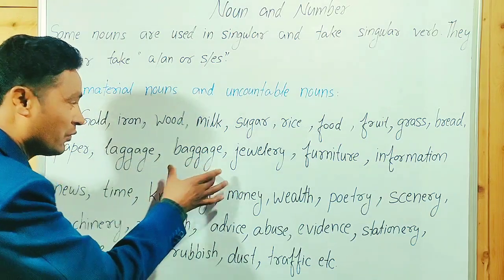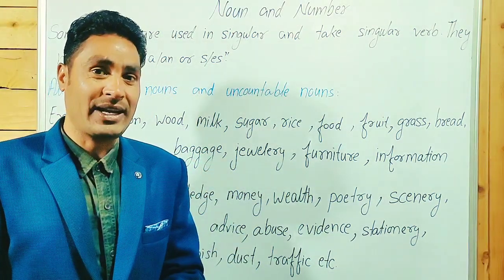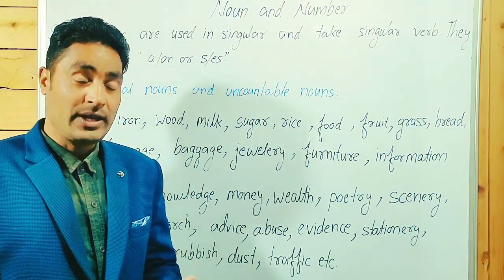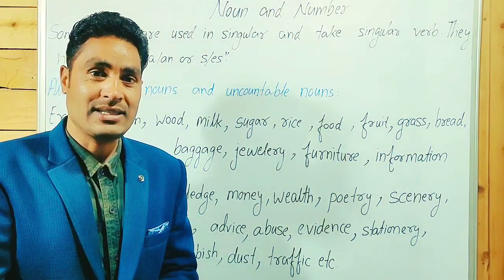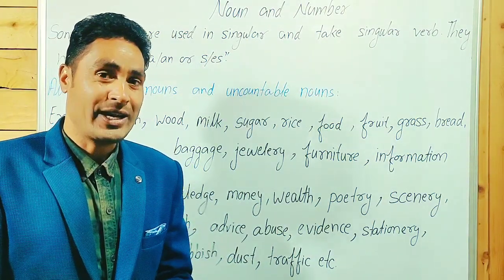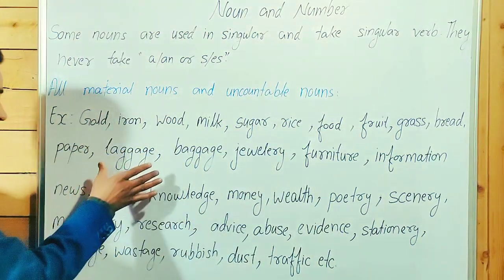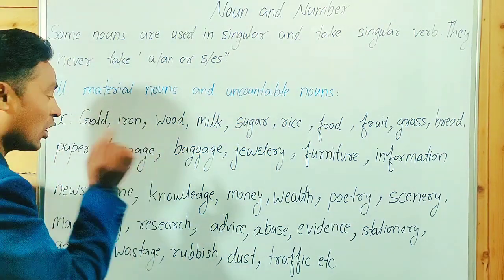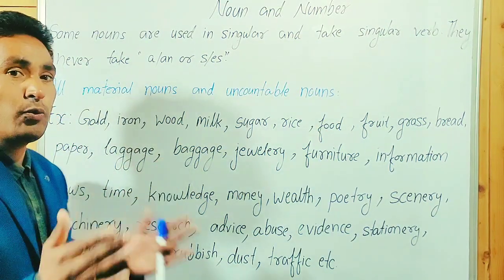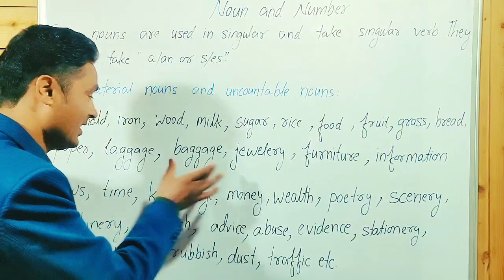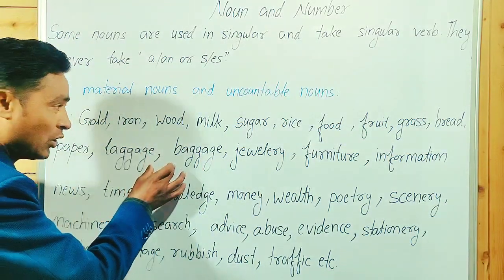Luggage, baggage. We can't count luggage and baggage. You can count bags, polythenes, suitcases, not luggage and baggage. There are two bags, not baggages. These are uncountable nouns.